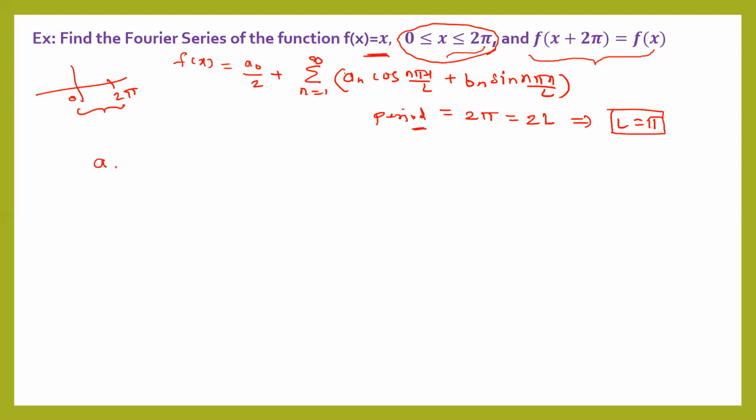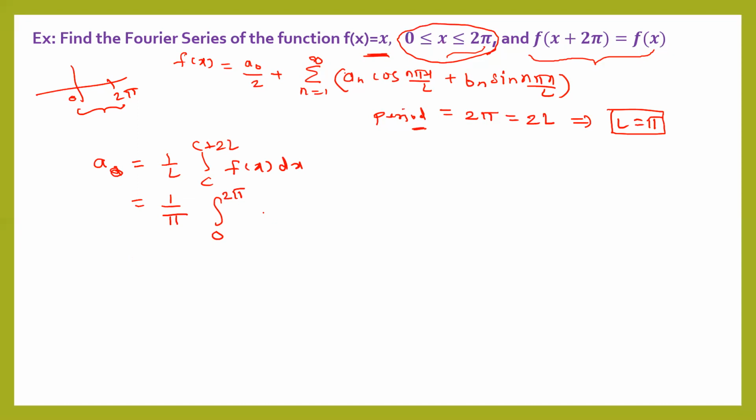Now let's write the formula for a0. a0 is 1 upon L, integral from c to c plus 2L of f of x dx, right? Now we have the value of L as pi. The function is defined in the interval 0 to 2 pi, so we write that interval here, 0 to 2 pi.